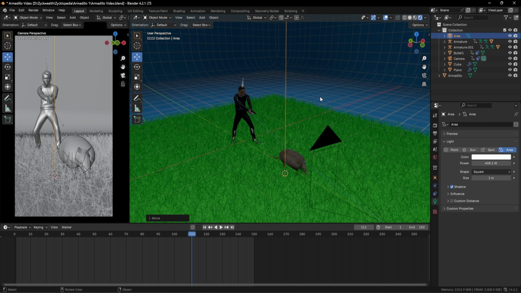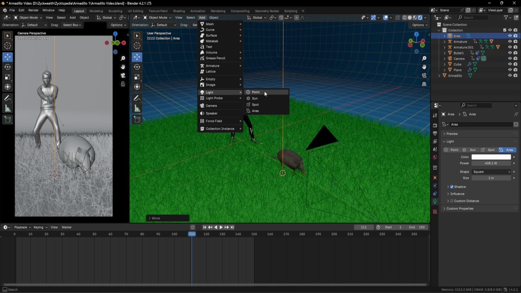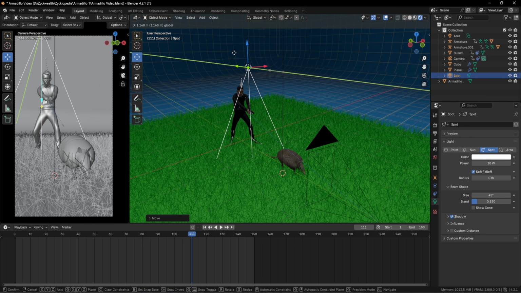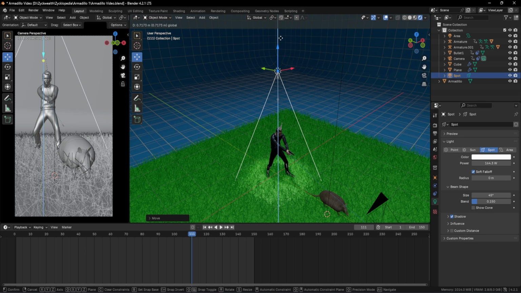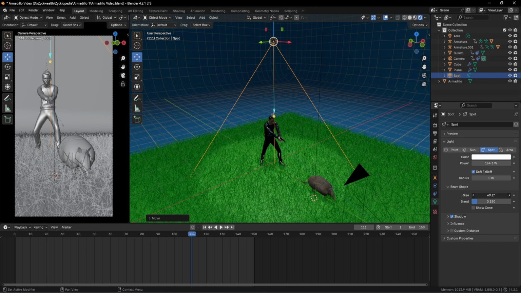The main lights which will be happening on our scene will be a spotlight. And in order to add a spotlight, let's go towards this area over here. Then on the light section, we can add a spotlight. We can take it all the way up like this and place it on top of our character. Then we can increase the power and also take it all the way up like this. We can also play with the size of this light and also the blend. So the more we take this blend value up like this, the softer the light is going to be projected towards this character. And we can also increase our light source power over here like this.